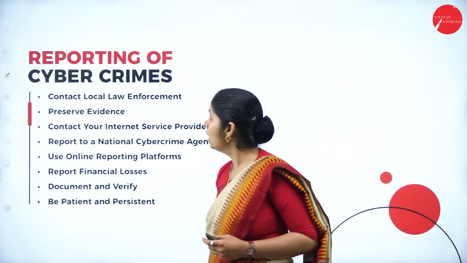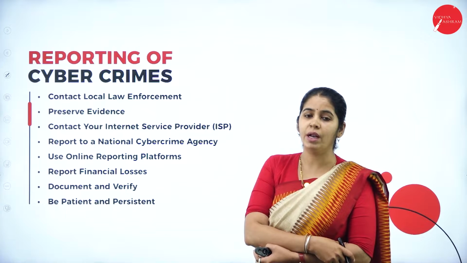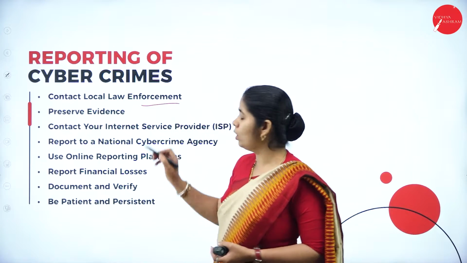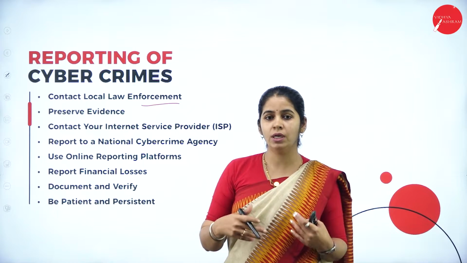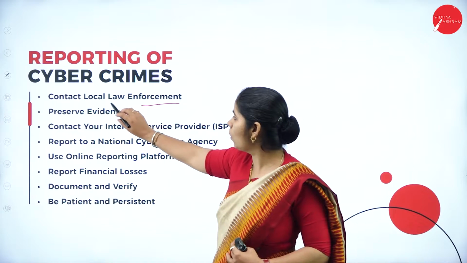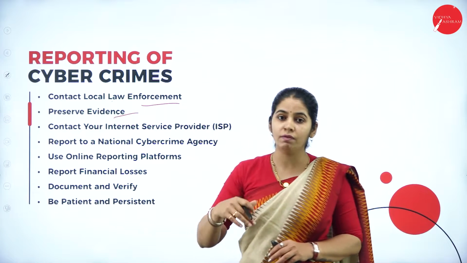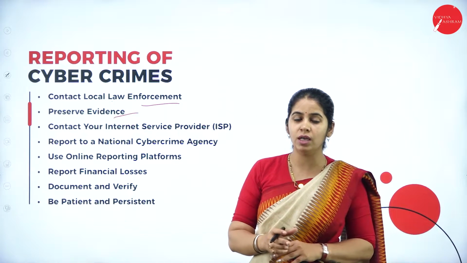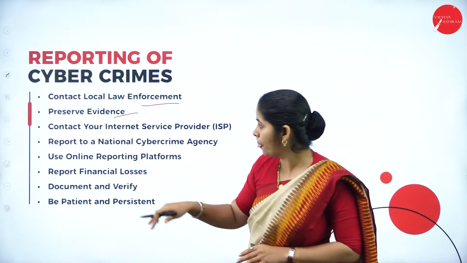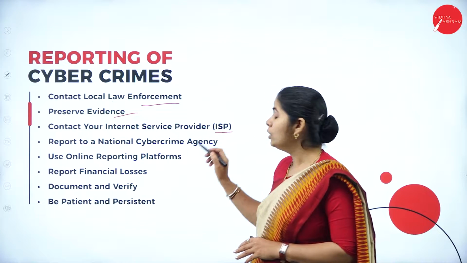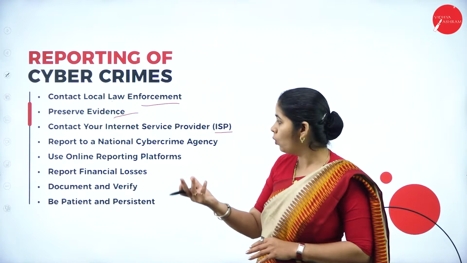Next, we have reporting of cybercrime. How can these types of crime be reported? Contact the local law enforcement. First and foremost, when we feel some criminal activity has been done and we are the victims, we should contact local law enforcement, then preserve evidence. Whatever evidence we have, we should preserve it, as it will show that a criminal or illegal activity happened to us. Then contact your internet service provider, telling them that such and such a thing happened to me over the internet.